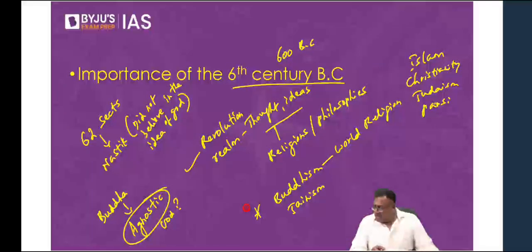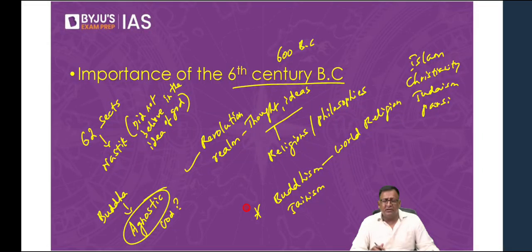Is there any religion which originated and is now destroyed? Gunjan, no, Jainism exists even now. Jainism has not got destroyed. Buddhism lost its popularity, but Jainism continues to exist even in India, even now. Though it arose in the 6th century BC, it exists now. Buddhism also exists. We have different forms of Buddhism.